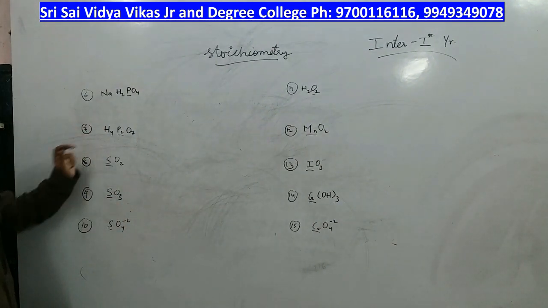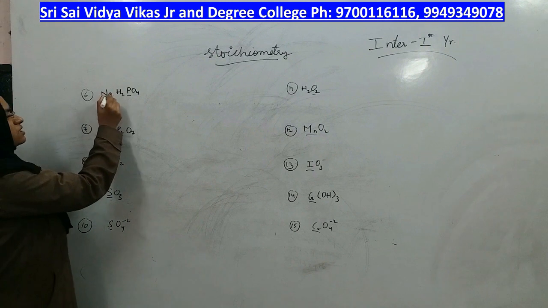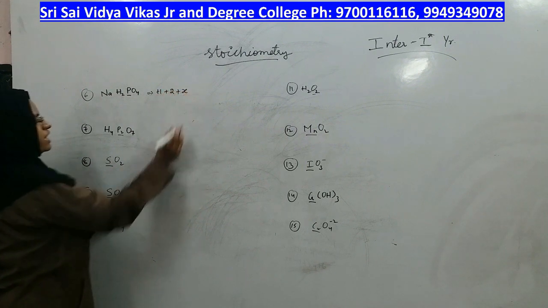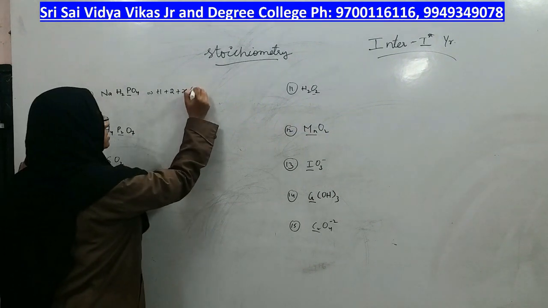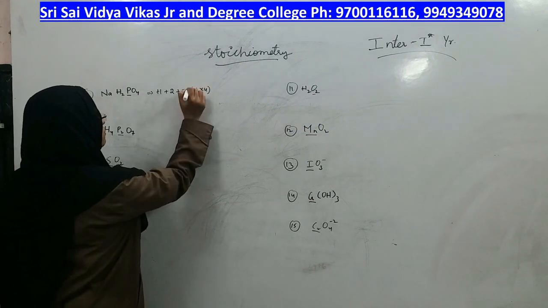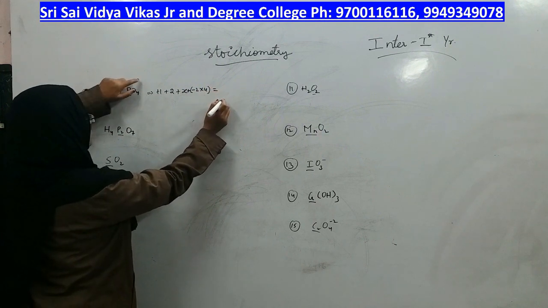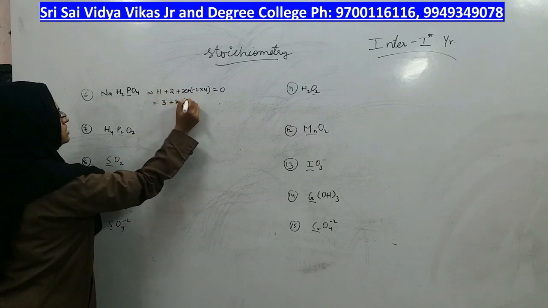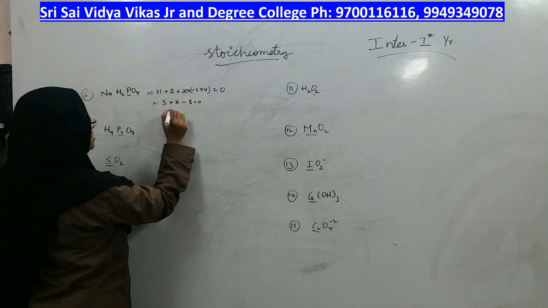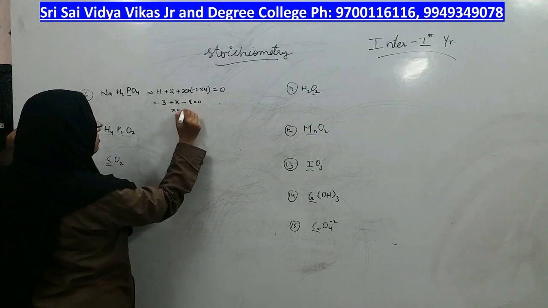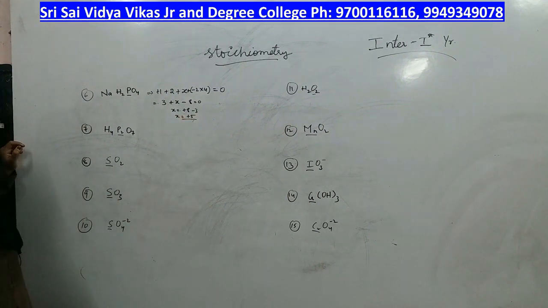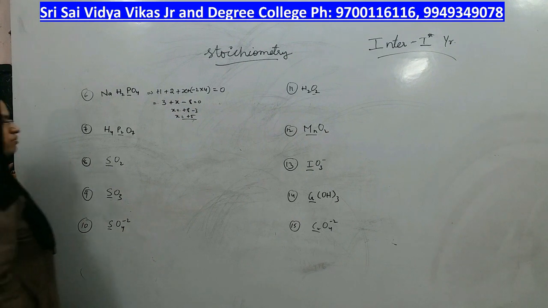Okay, let us do so. In this, one sodium means plus 1, 2 hydrogen means plus 2, phosphorus you don't know, and each oxygen has minus 2, I told. That means minus 2 into how much? 4. Is there any charge on the molecule? No, so you should take 0. Plus 1 plus 2, 3 plus x minus 8 is equal to 0. X is equal to plus 8 minus 3. X is equal to how much? Plus 5. On phosphorus, the oxidation state is plus 5.